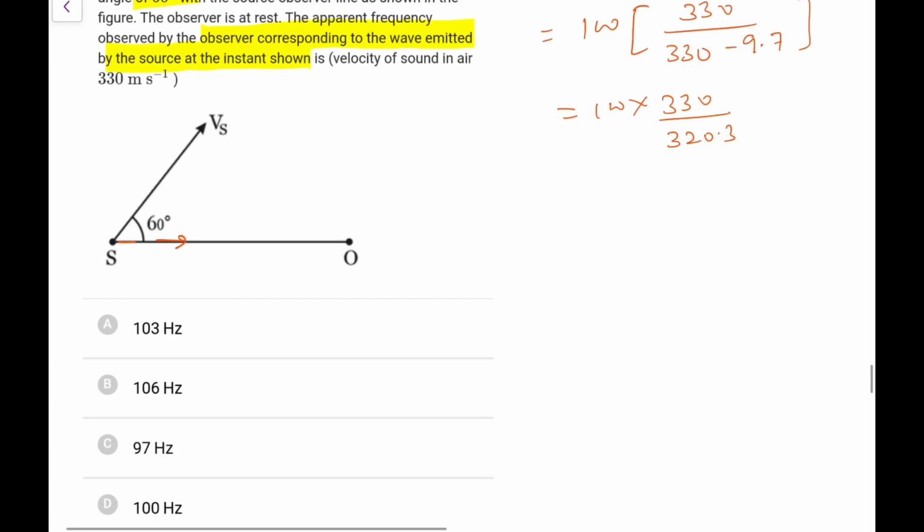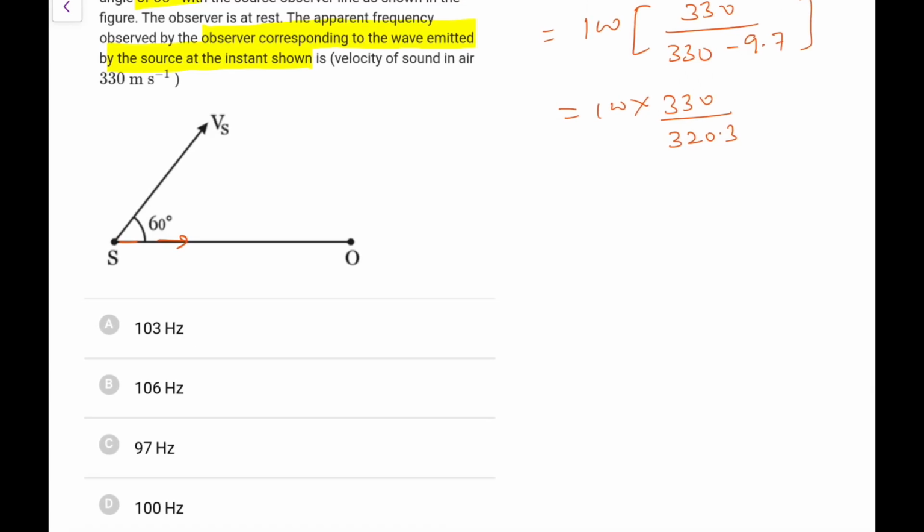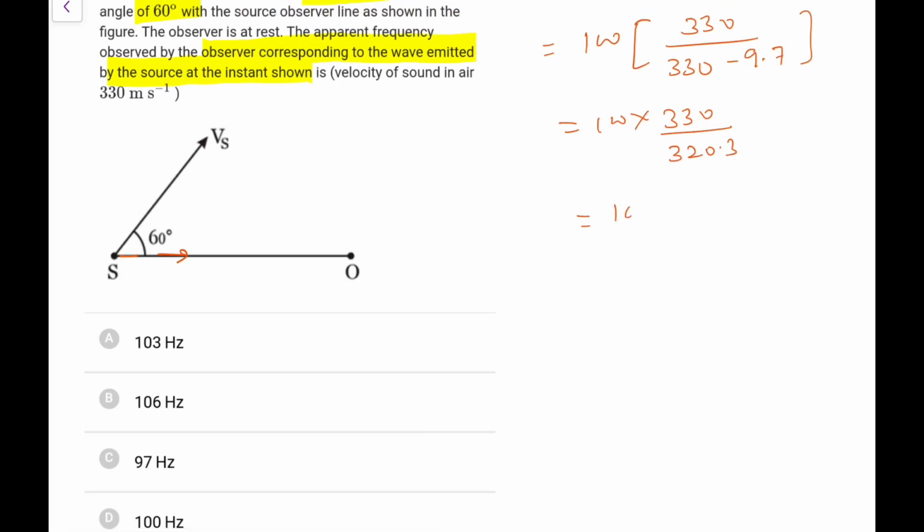Now this is not a very nice way to do. So what we can do here, we can write it as 100 into, let me do my calculation, 1. So that what I am left with is 9.7. So 9.7 means it would be again 0.970, it would be 3. So yes, it would be 103 Hertz. So that is the closest one I can give.